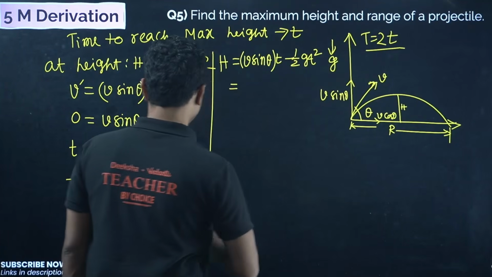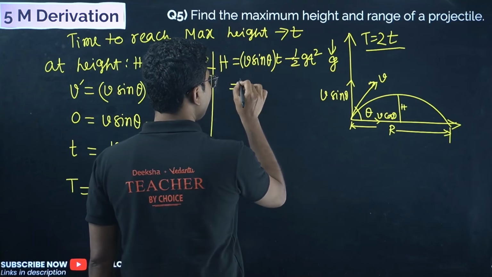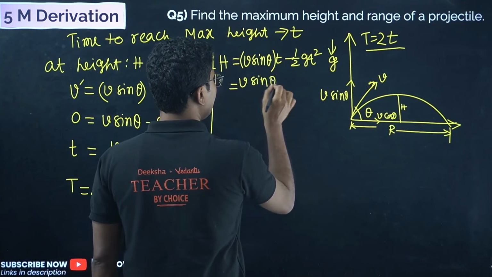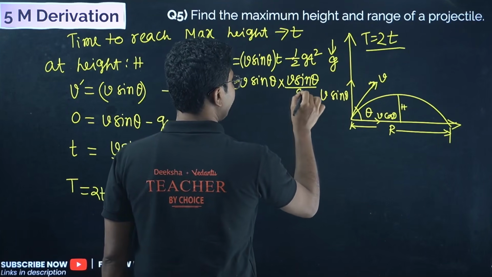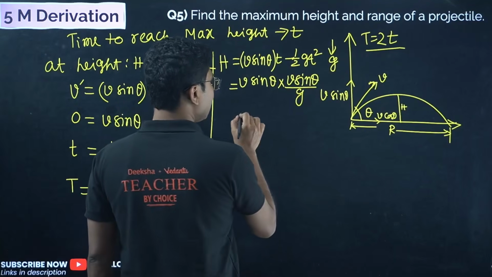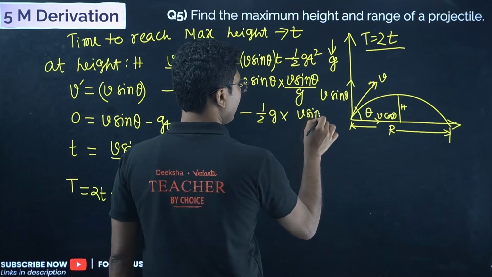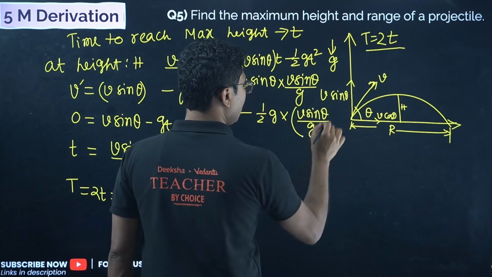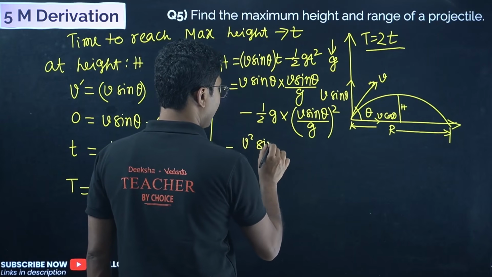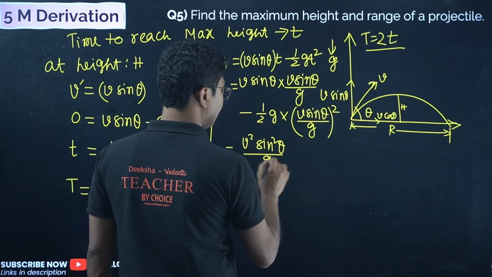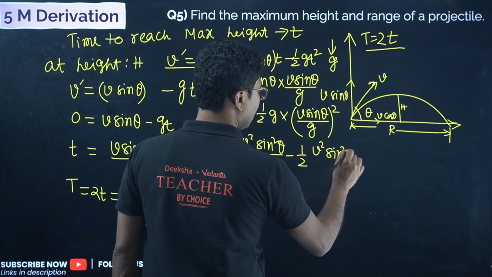Now you have to put this value of t in these equations, both cases. So v sin theta times v sin theta upon g, minus half g times v sin theta by g whole square. If you simplify, you get v square sin square theta divided by g minus half v square sin square theta divided by g.